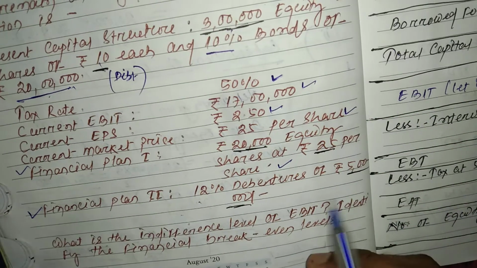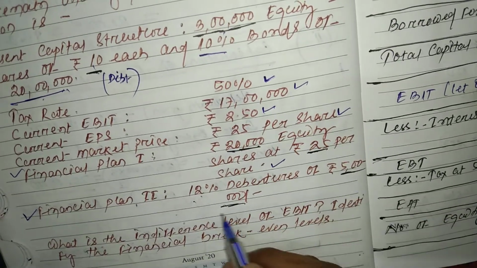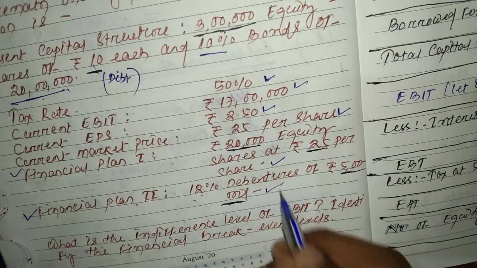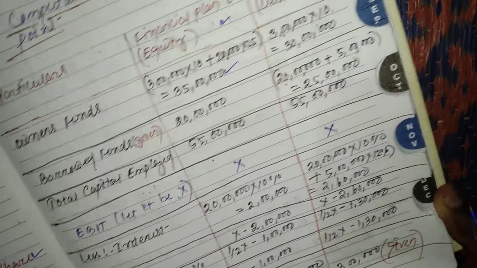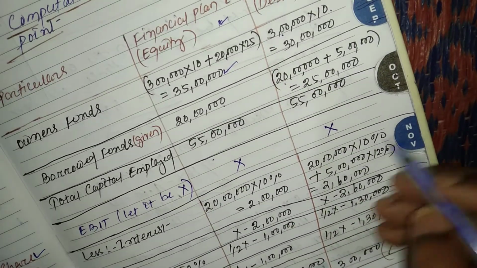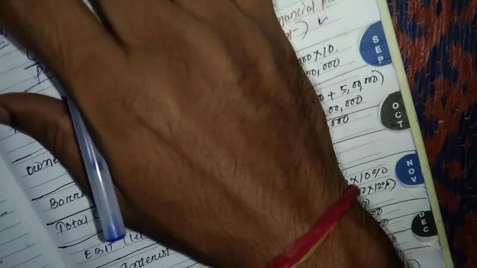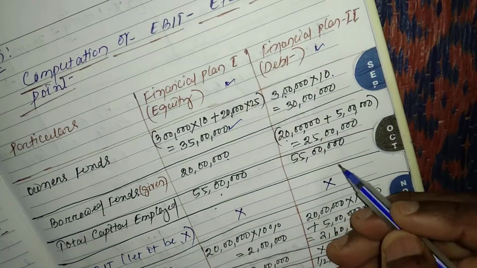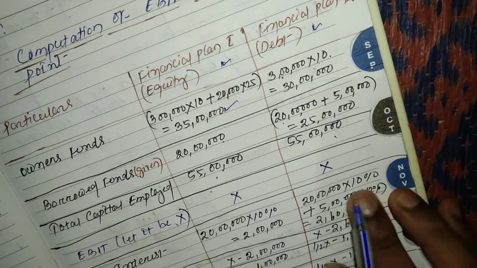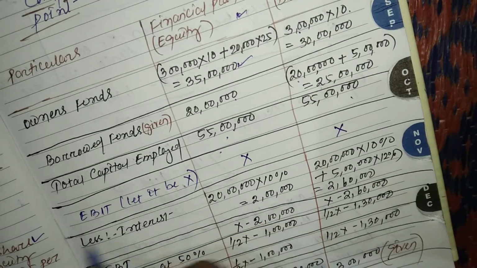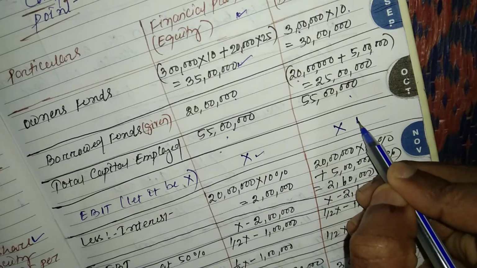Here financial plan 2 has 12% debenture of rupees 5 lakh. Then total capital employed is 55 lakh for financial plan 1, and 55 lakh for financial plan 2. Let EBIT be X for financial plan 1 and for plan 2 also X.